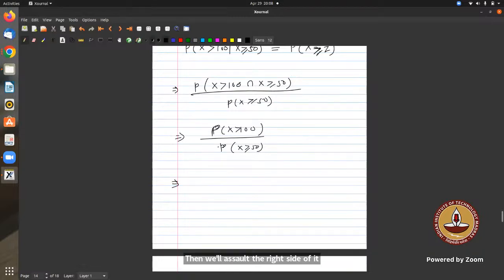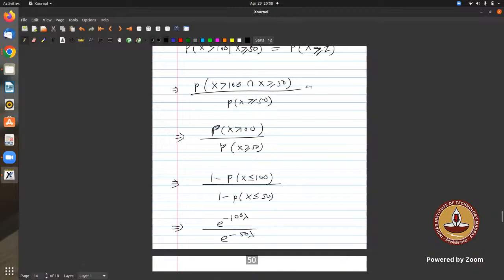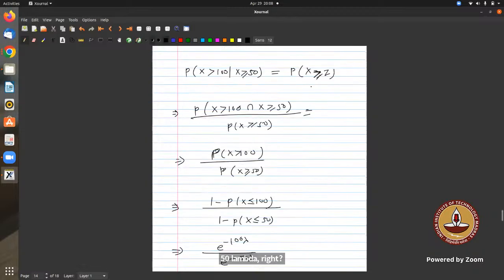The probability that X is greater than 100 is 1 minus the probability that X is less than or equal to 100. Similarly, the probability that X is greater than 50 is 1 minus the probability that X is less than or equal to 50. This is e to the power minus 100 lambda divided by e to the power minus 50 lambda.